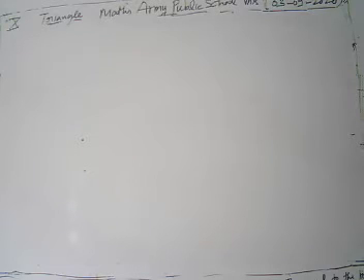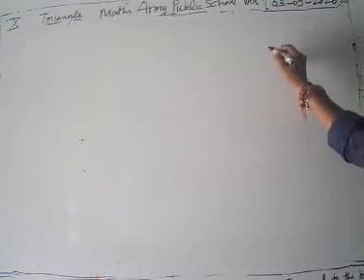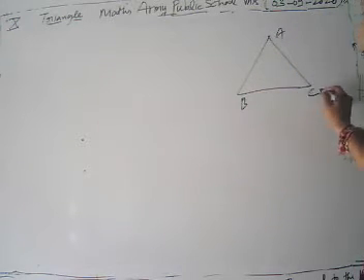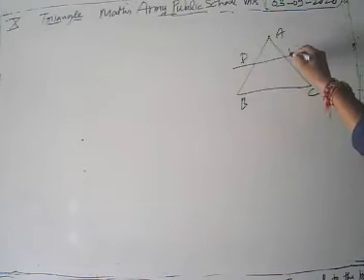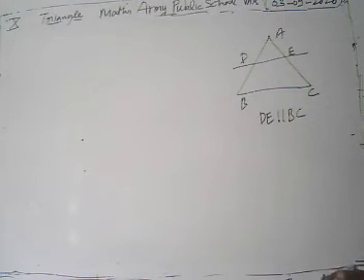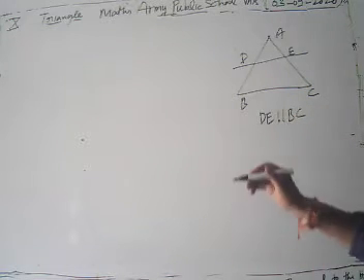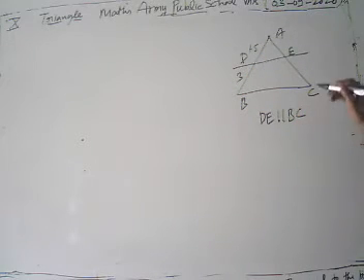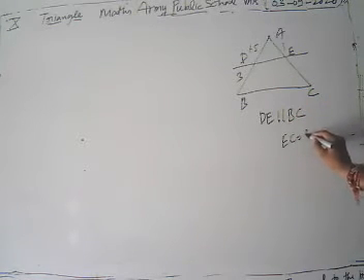It is given that in the figure DE is parallel to BC, in triangle ABC, with lengths 1.5, 3, and 1 marked. In the figure DE parallel to BC, find EC. Now here we have to find EC.